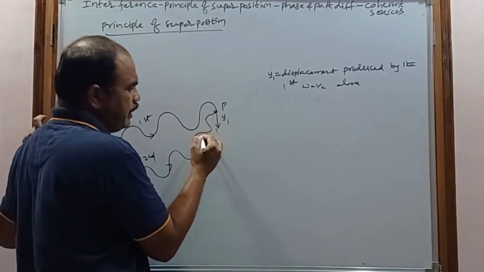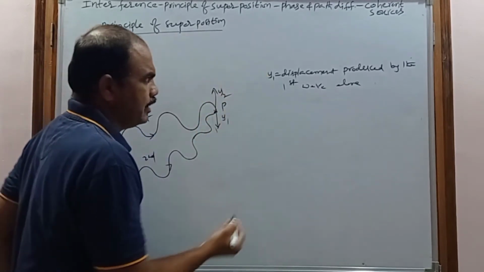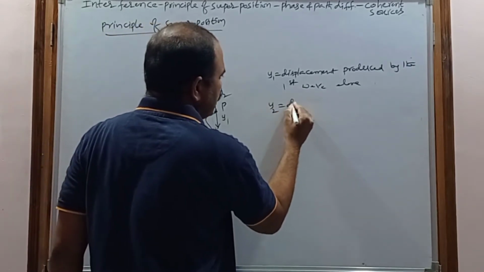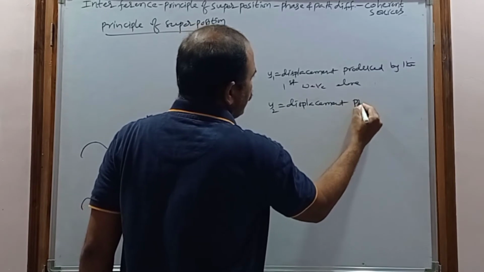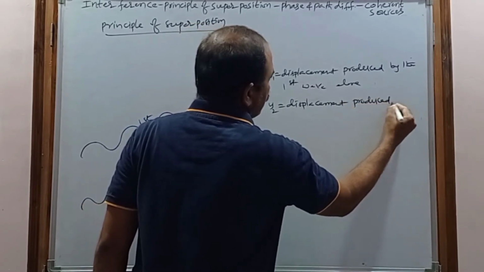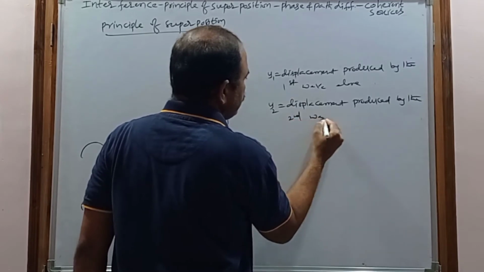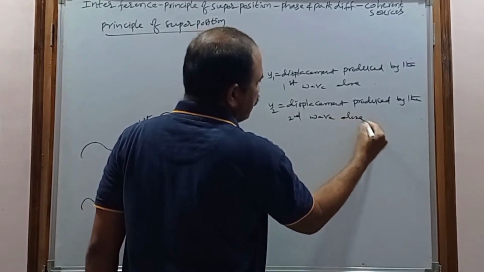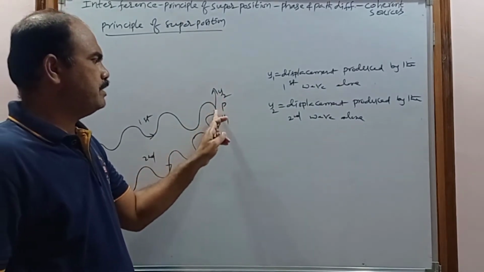The displacement created by the second wave is considered y2, in the upward direction. So y2 is the displacement produced by the second wave alone.